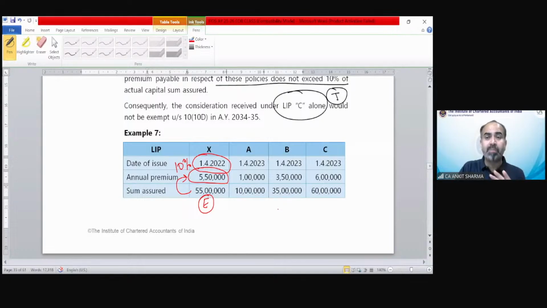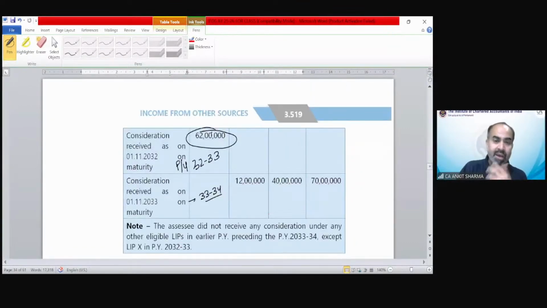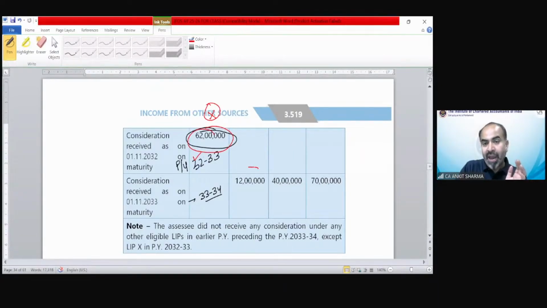Why is it not a situation number 2 case? Because situation 2 would be applicable if the policies have been issued on or after 1st April 2023 and consideration has been received earlier. You can see in policy X, you have received earlier in previous year 32-33. And for the other policy you are receiving consideration in 33-34. So still, you have earlier received and claimed section 10(10D) exemption for this policy.